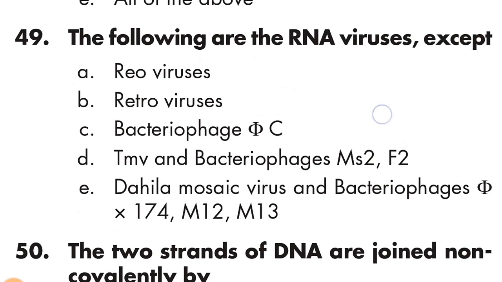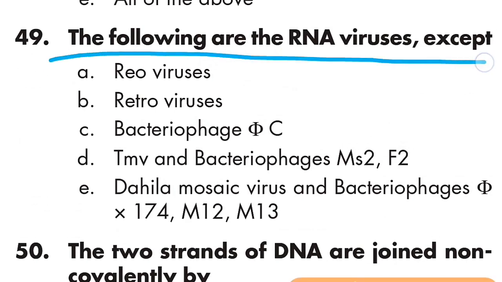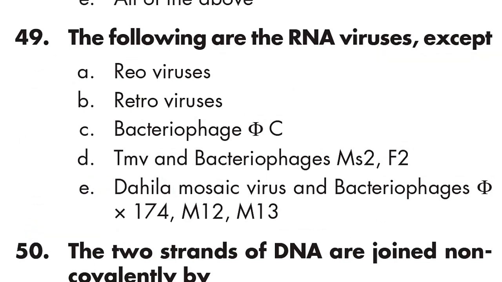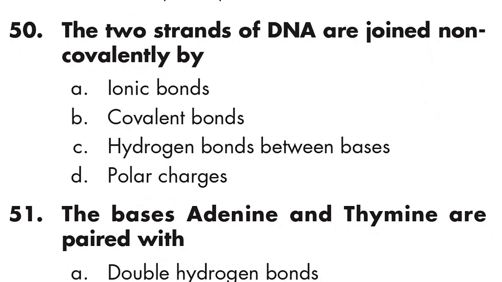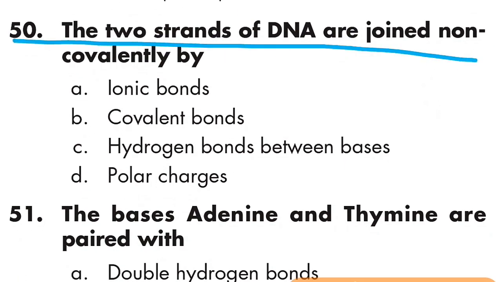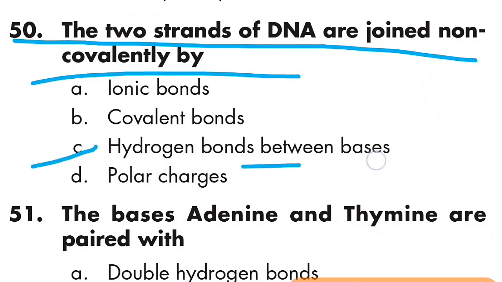Question number 49: The following are RNA viruses except dahlia mosaic virus and bacteriophage M12, M30. These are not RNA viruses. Option E is right. Question number 50: The two strands of DNA are joined non-covalently by hydrogen bonds between bases.